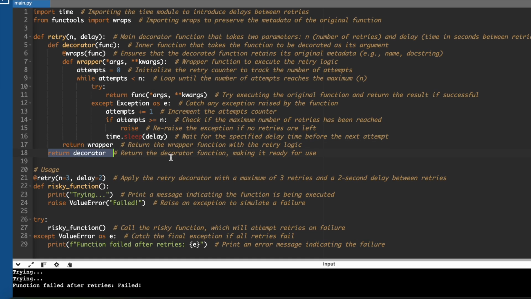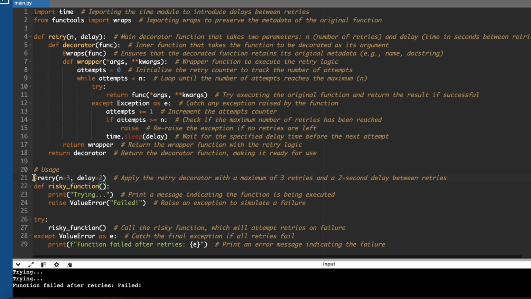How we can use it? We can define a function which we want to retry, right? So this is our function, risky function, and on this function we have applied our decorator. The decorator name is retry, so we are applying @retry. n equals 3 means we want to try 3 times. Delay is 2 seconds.